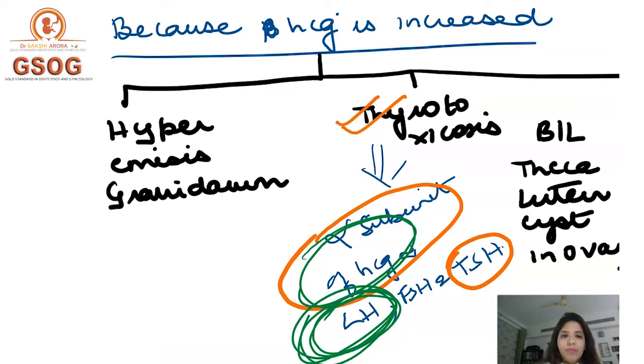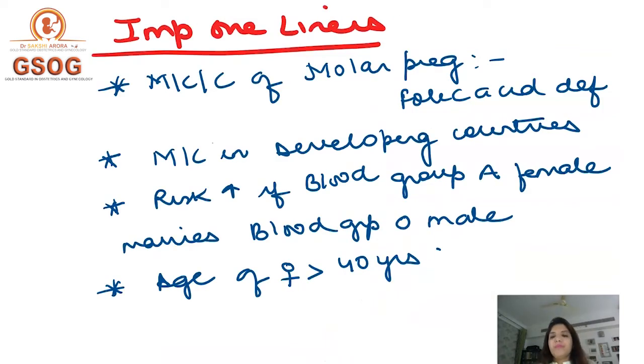Okay, now some other important one-liners which you have to remember here are, what is the most common cause of molar pregnancy? The most common cause of molar pregnancy is folic acid deficiency. Because folic acid deficiency is one of the most common causes of molar pregnancy, that is why molar pregnancy is common in developing countries.